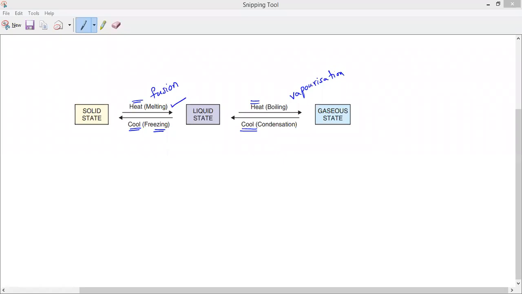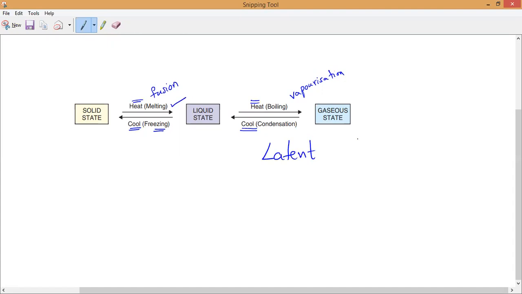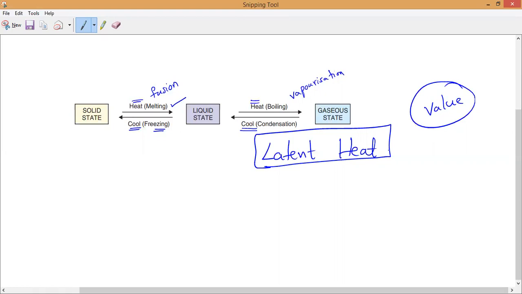The next concept we are going to study is latent heat. So please all of you keep the heading latent heat. Remember my words, in 11th and 12th chemistry, you'll get latent heat more than 1000 times, and by that time you will get the formula to calculate it. Now I will teach you what latent heat is and directly give the value. For each substance, this value is different. In higher classes, we are going to calculate that value with the help of a formula.